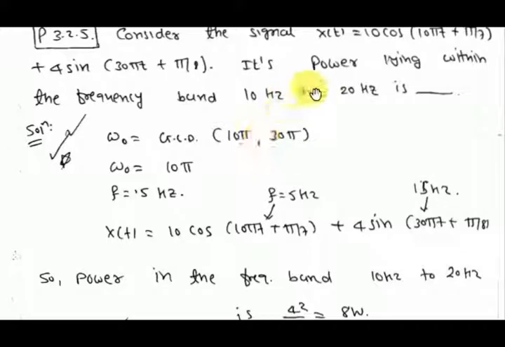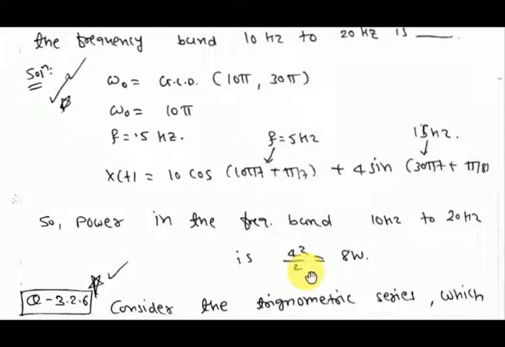You have to consider only 10 to 20 Hz. That's why this signal will be considered, and the power will be 4 square by 2. As we know, the power of this signal will be A square by 2, A is 4. You know what power is? Power is Vrms square.